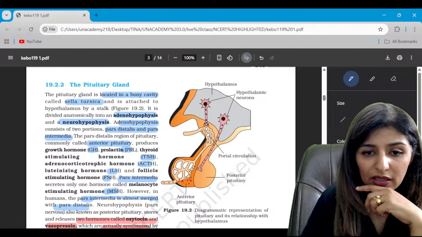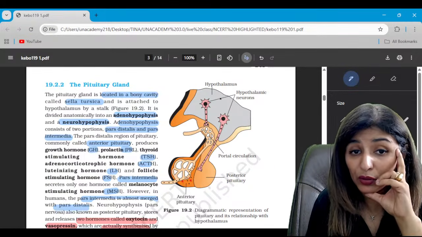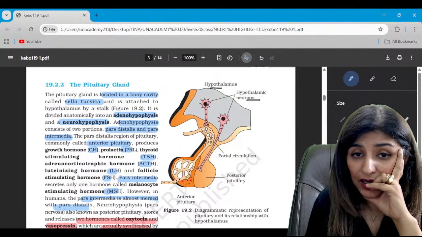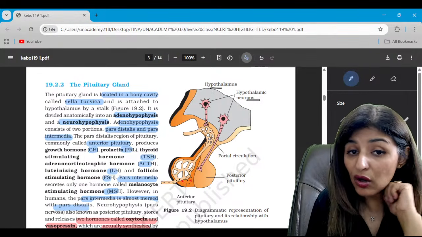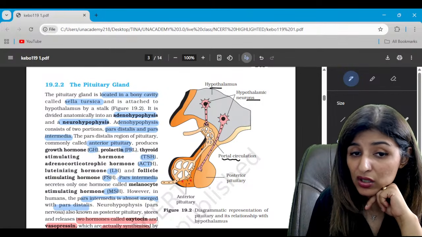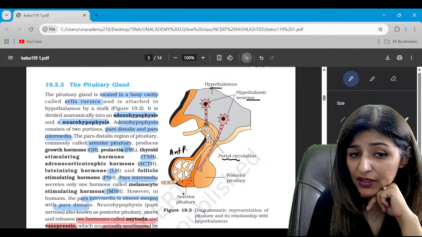So look at the diagrammatic representation showing the relationship of pituitary and hypothalamus. This is hypothalamus. These are hypothalamic neurons, right? Hypothalamic neurons are releasing the hormones. So these hormones are released in the portal circulation, will be carried into the anterior pituitary, right? So what kind of hormones are coming along the portal circulation?